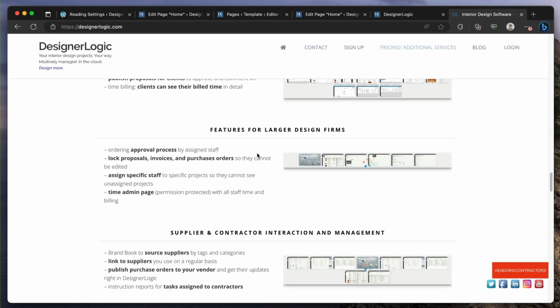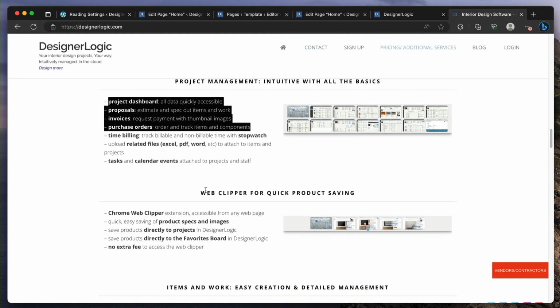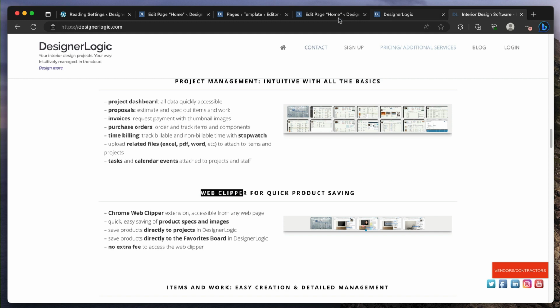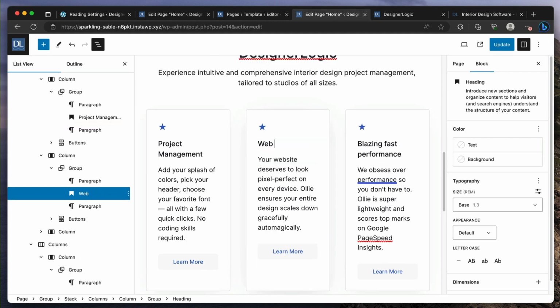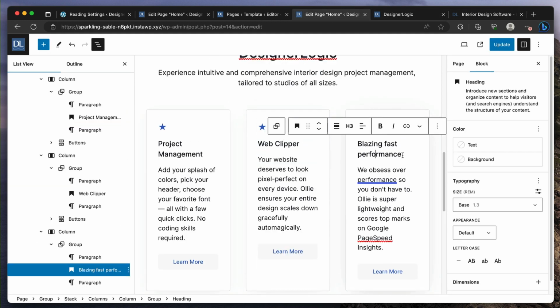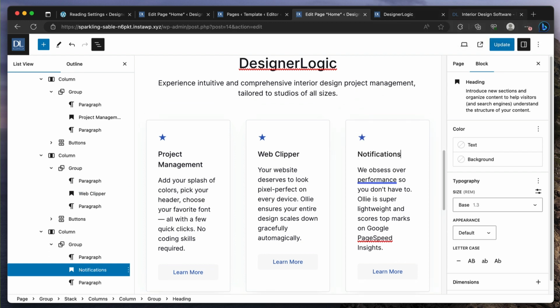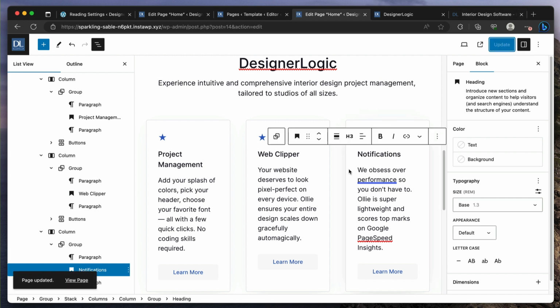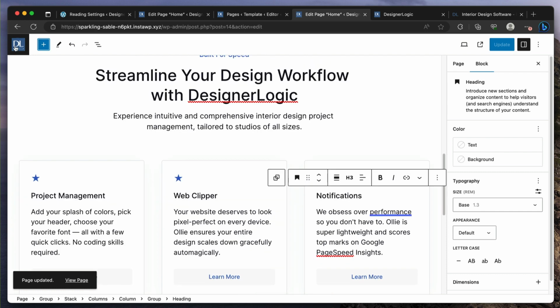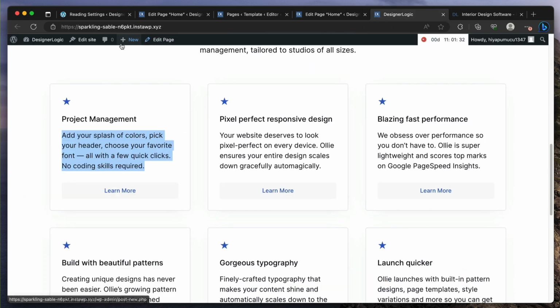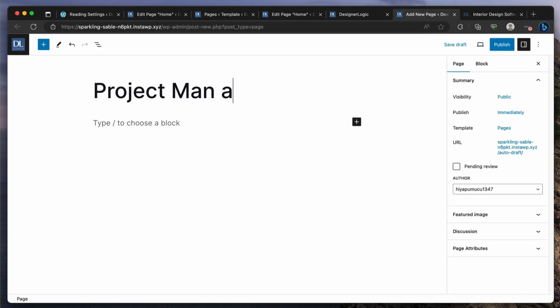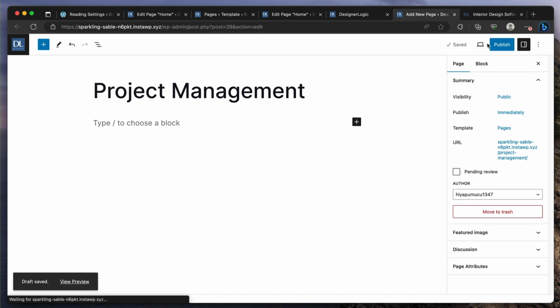Let's say we do that. You have project management, and you have web clipper, and then you have notifications, blah blah blah. So you have that, and then you can have another page. Let me actually do that right now. So here, I'm going to go to the website, new page, and I'm going to call it project management. Okay, I'm just going to save the draft or publish, whatever you want. It's fine.